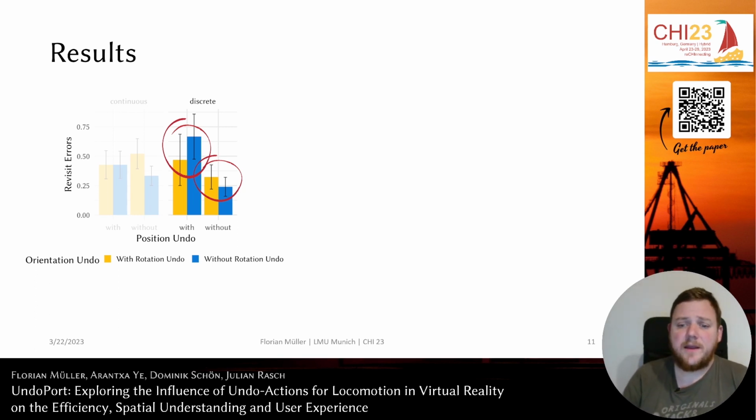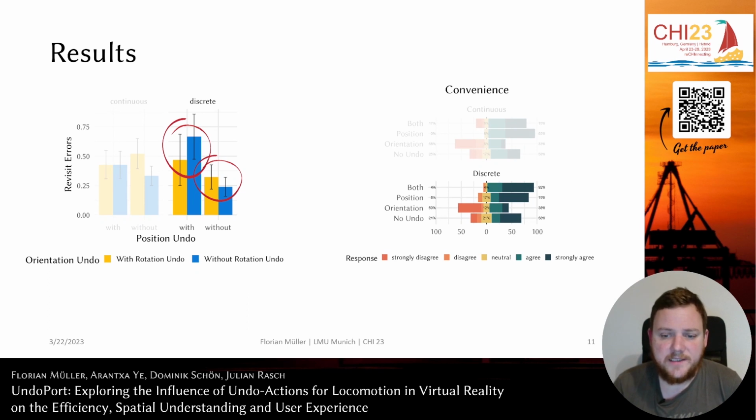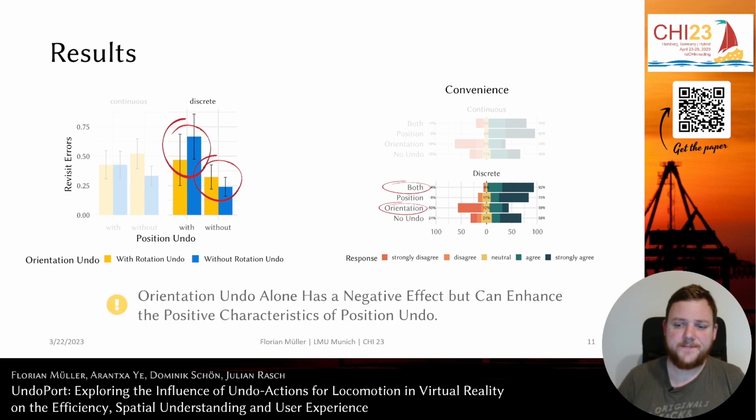This is also something we see in the answers of our participants to the questions in our questionnaire. Orientation undo alone was rated worst for convenience, even worse than no undo at all. When combined with position undo, however, we found the highest ratings across all conditions.